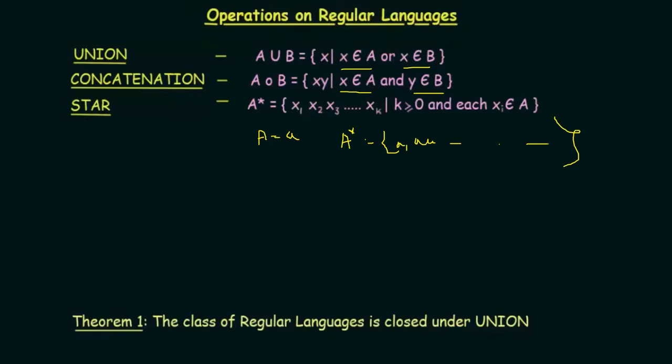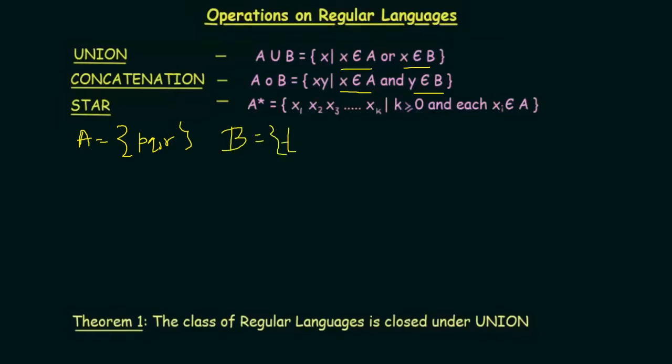So let me just take an example over here, okay. Let's take an example to understand these three operations. Let's say that there are two sets, A which contains P, Q and R, and another set B which contains T, U and V, okay.